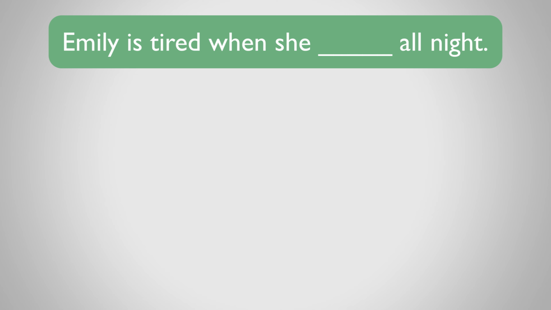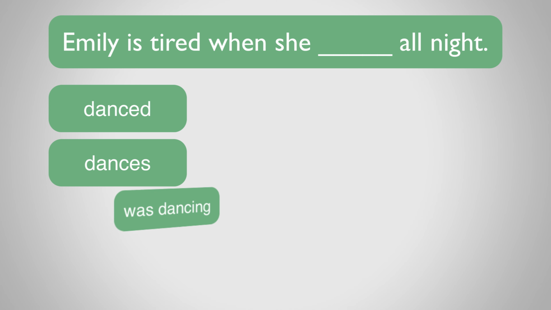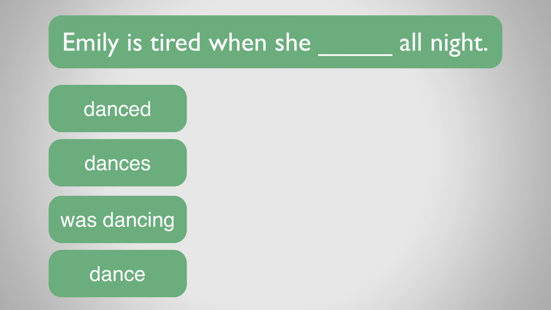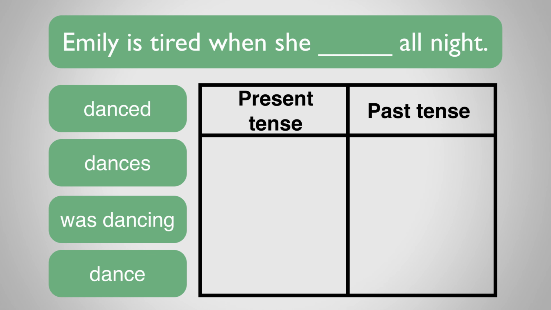Emily is tired when she's something all night. And here are the options. Danced, dances, was dancing, and dance. As in the previous example, let's first find the tense of any other verbs in the sentence, and look out for any other words that give clues about whether the actions happen at the same time.